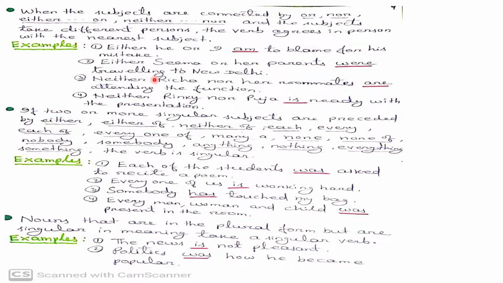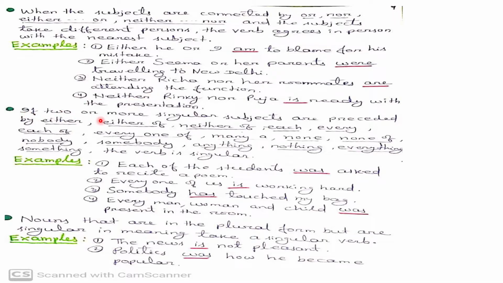Third sentence, neither Richa nor her roommates are attending the function. The verb is near the subject her roommates, so we use the plural verb are. Number 4, neither Rinki nor Pooja is ready with the presentation. The verb is near the subject Pooja, so we use the singular verb is. Look at the next rule.